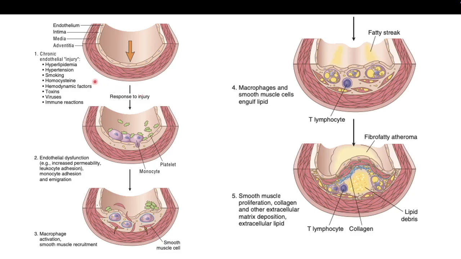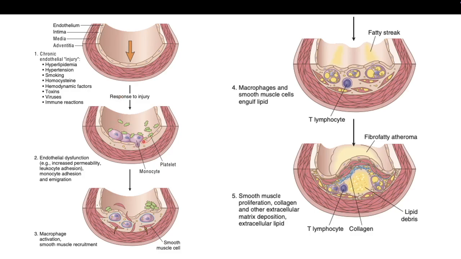So it starts off with chronic endothelial injury. If you remember your Virchow's triad, you have this endothelial injury, caused by hyperlipidemia, hypertension, smoking, homocysteine, toxins, viruses, and sometimes autoimmune diseases. So when there is injury, the response will be endothelial dysfunction, where you have initially leukocyte adhesion, and